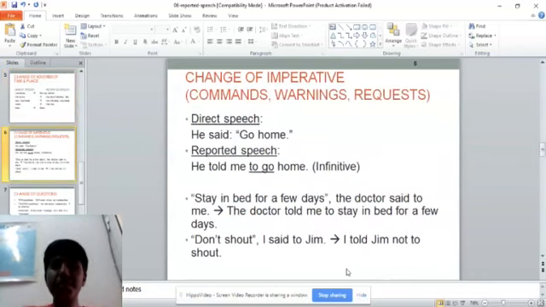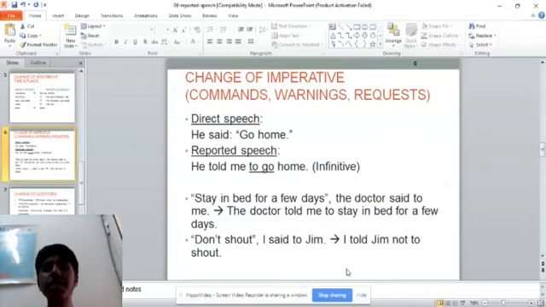Next comes the change of imperatives. Imperatives are nothing but commands, warnings, requests. For all the imperatives, we use the to-infinitive. For example, he said, direct speech, "Go home." He is commanding a person to go home. In this case, he is commanding me to go home, so I tell another person, "He told me."